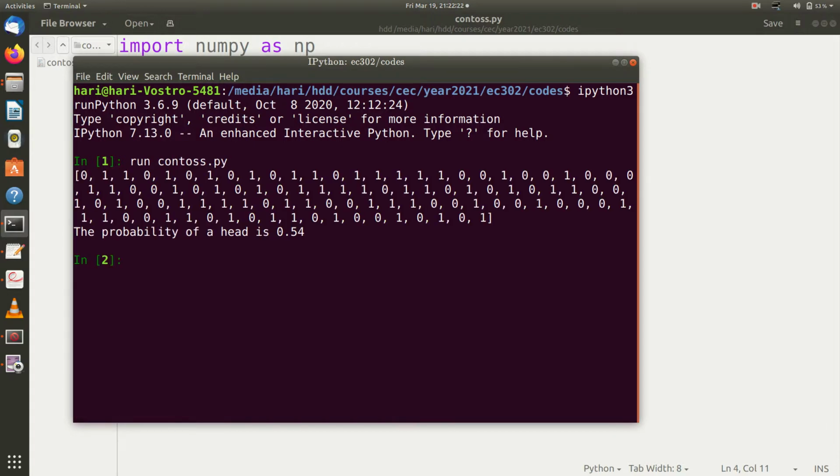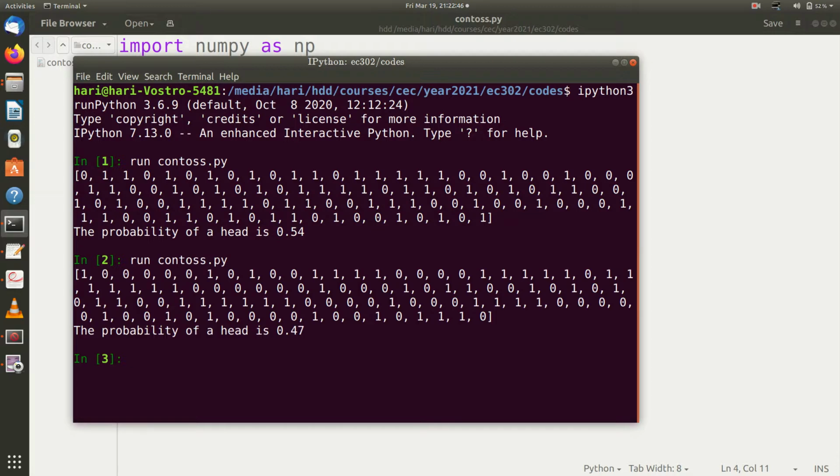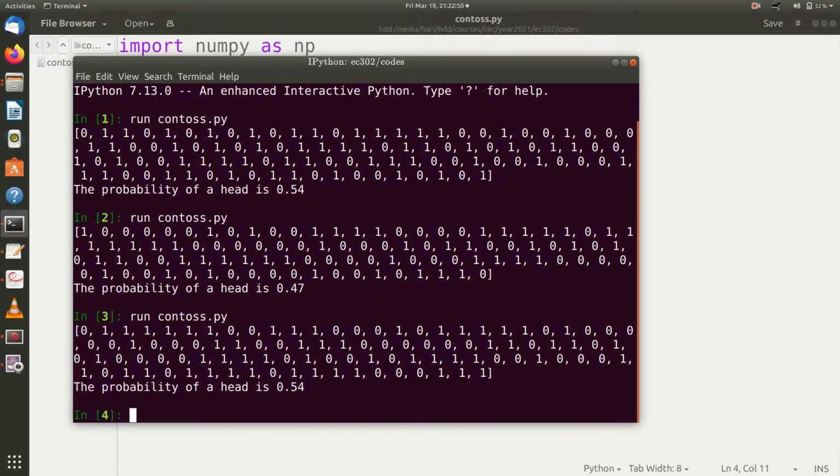Now you can see that I toss this coin 100 times. So this is the array. First, when I tossed, I got a tail, then I got a head, then a tail, a head, etc. So what is the probability of getting a head? It is 0.54 now. Now you do this again, and you will get a slightly different value. You can see that the probability of head is 0.47. You toss it again 100 times, it is say 0.54.